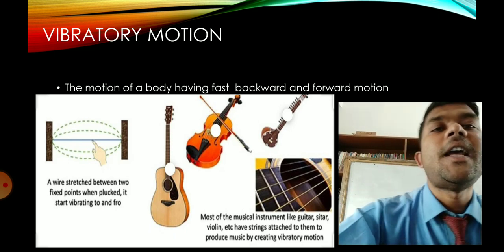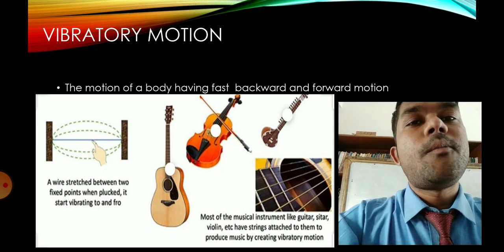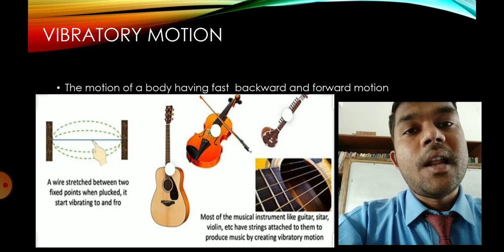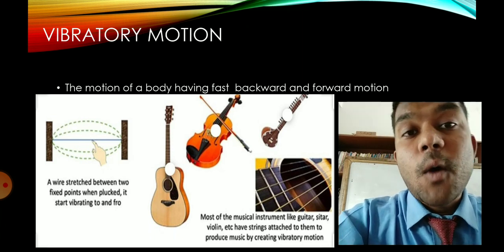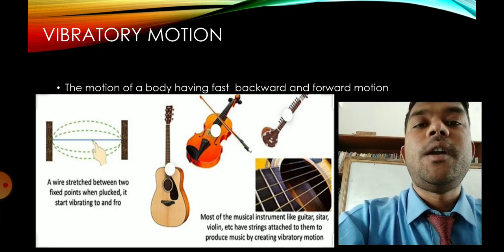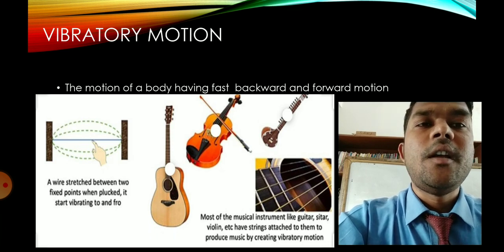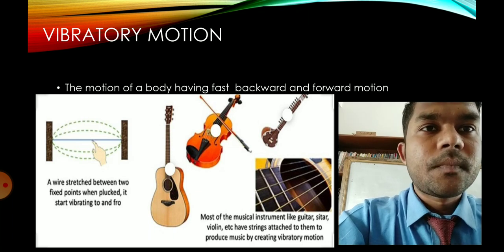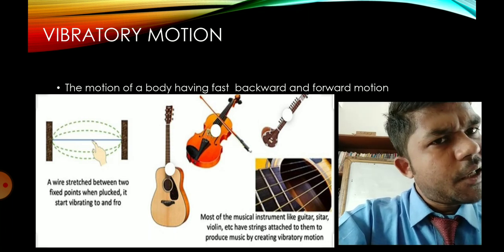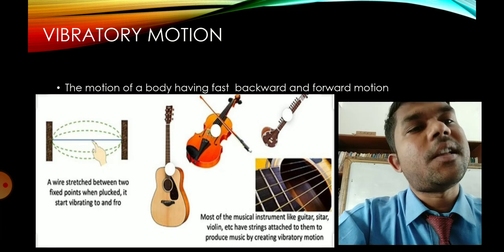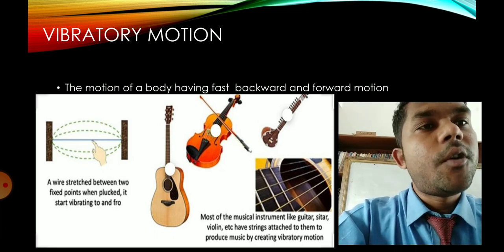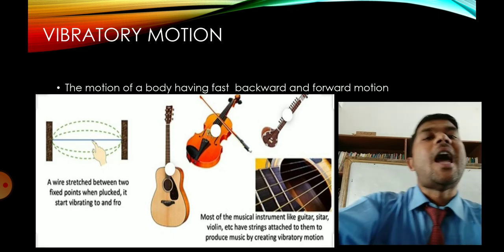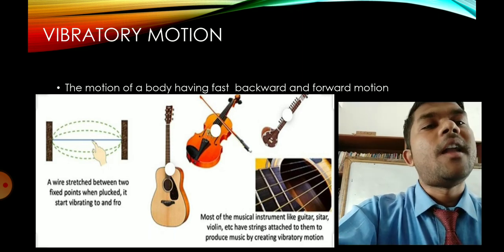Some examples: a wire stretched between two fixed points when plucked, like in different musical instruments. When the wire is plucked, sometimes you can see the movement, but it is very fast, and the sound is produced. So vibratory motion is the motion of a body having fast backward and forward motion.